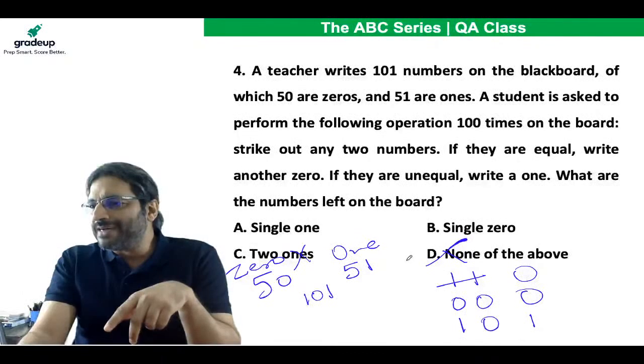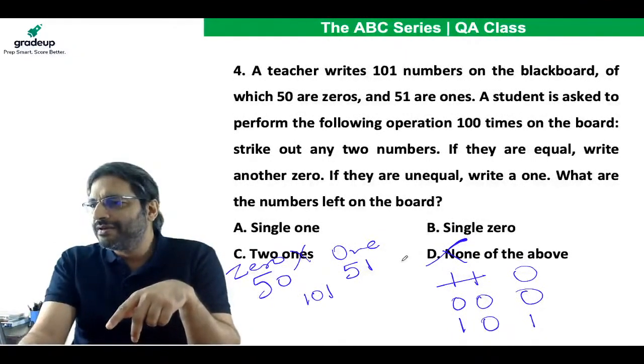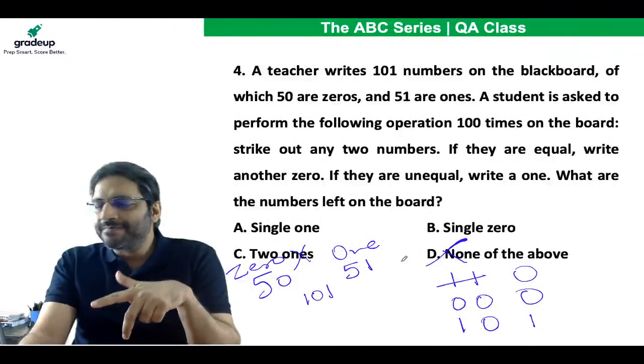Ankit Verma is saying B. Ram Pratap Singh is saying C. Alok Kumar is saying C is the most stupid option. I agree, Alok Kumar, for a change. Ashutosh Pandey is saying A.